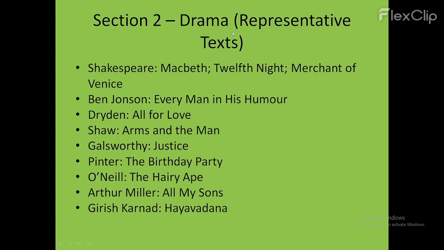So, after the poetry section, your syllabus contains some famous plays or dramas. In the drama section, the first dramatist, the father, not father, but the leader of British dramatists, William Shakespeare, whose tragedy, one of the best tragedies, Macbeth, comedy, Twelfth Night, tragicomedy, Merchant of Venice. Shakespeare's contemporary, Ben Jonson's Every Man in His Humour, where he had applied his medical theory of humours, comedy of humours.